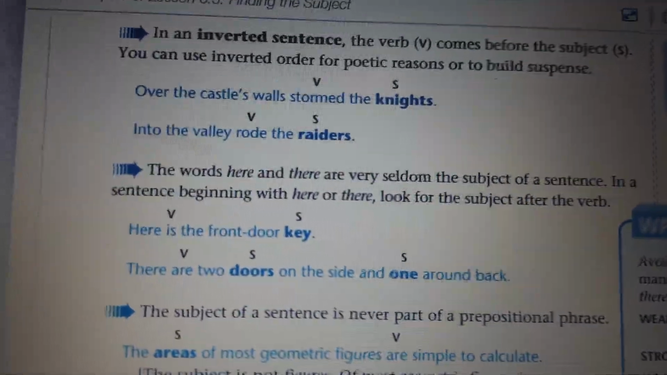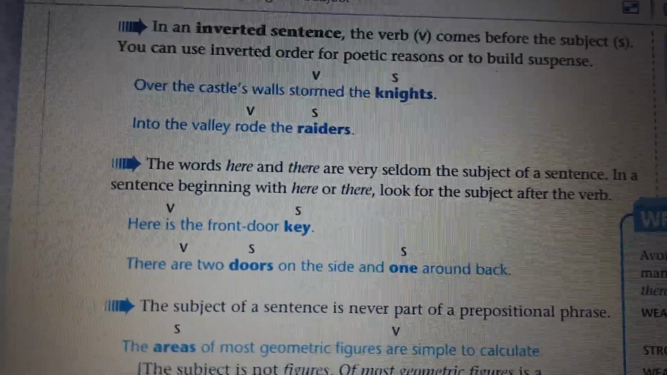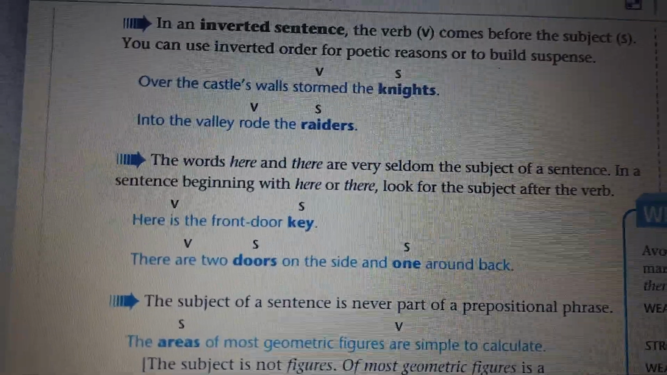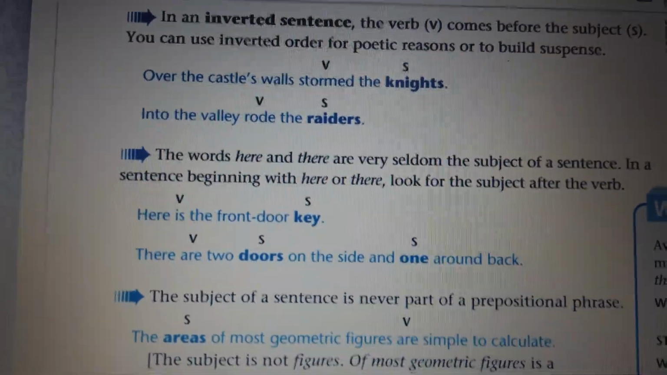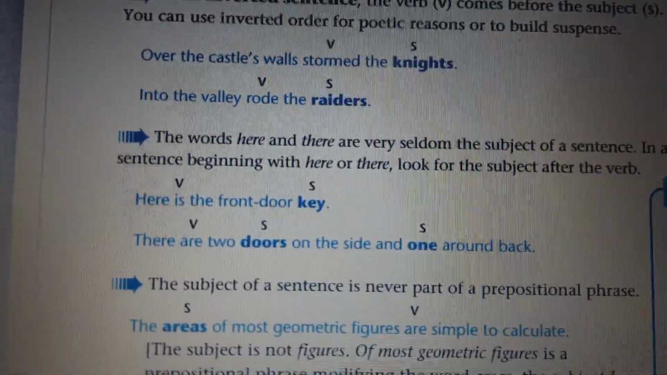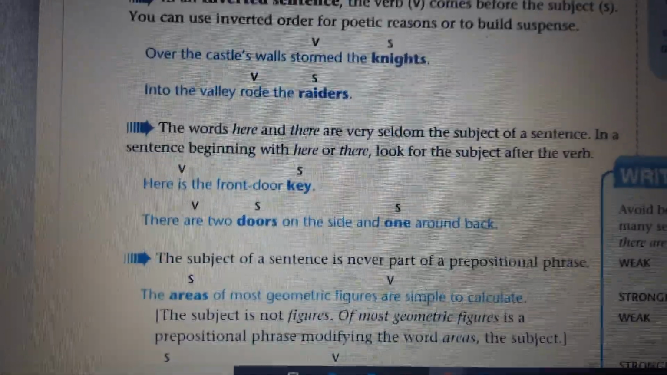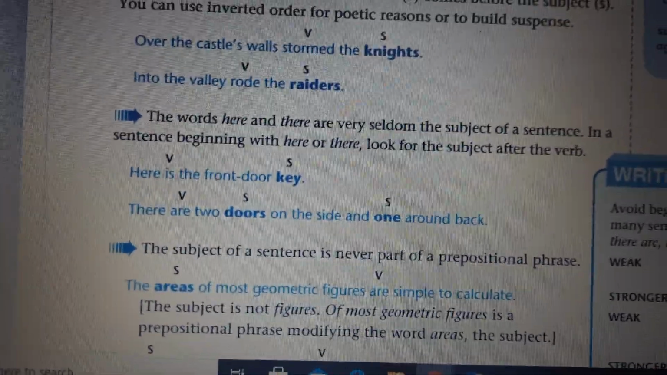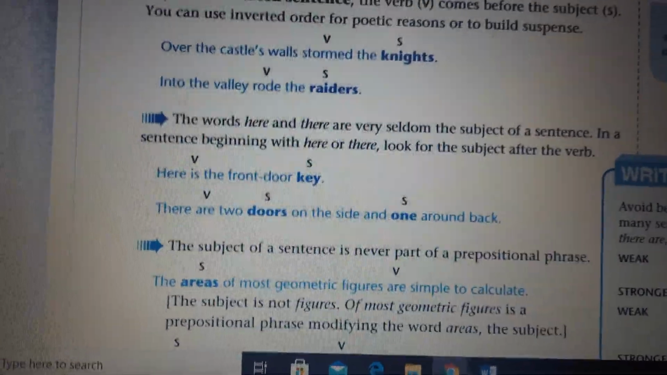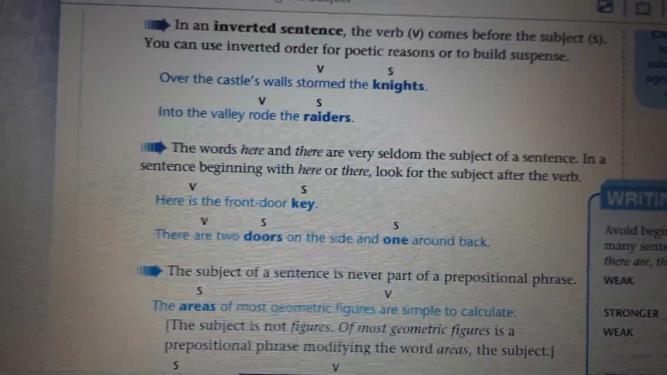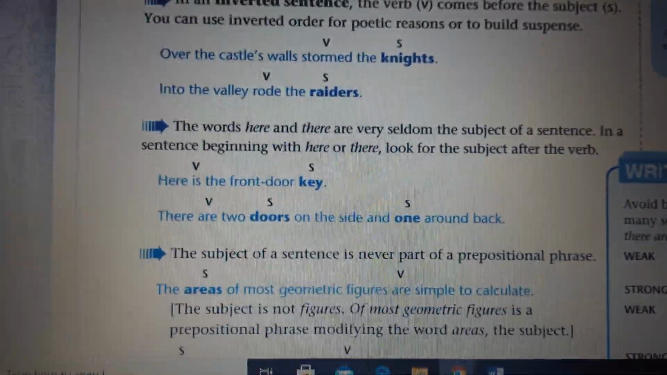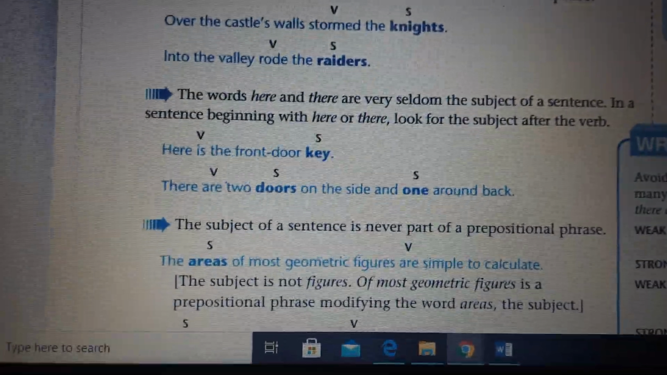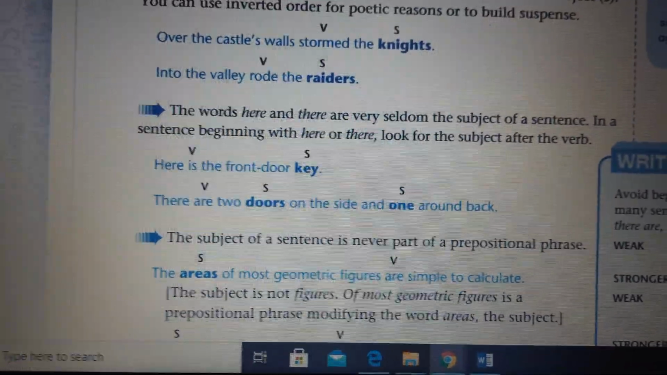Here we have an example. Here is the front door key. This is the word here, and this is a verb, and the front door key is the subject. So the subject came after the verb. Just in this case we have these two cases, here and there. This is so important.